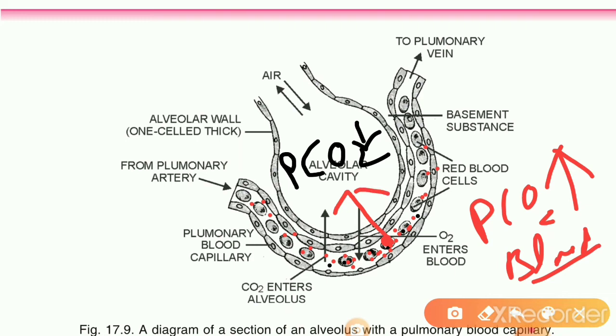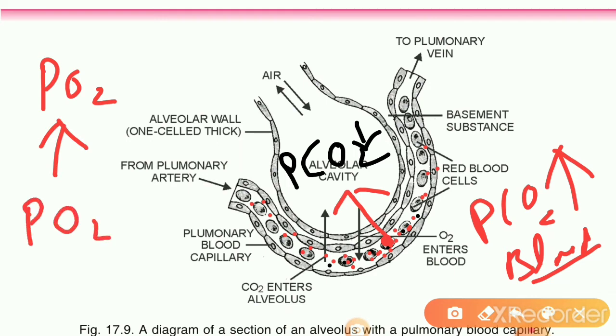So we can say that in the alveoli, the partial pressure of oxygen is more, and it was less in the blood.